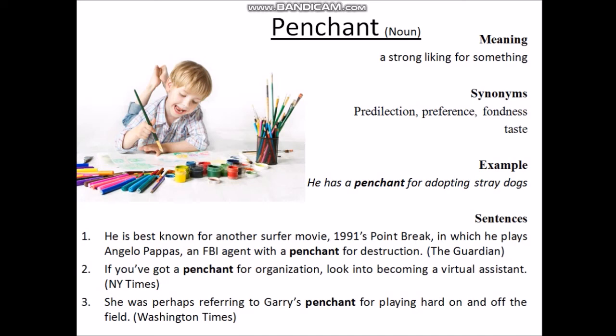Second sentence is if you have got a penchant for organization, look into becoming a virtual assistant. That means if you have a liking for organization, then look into becoming a virtual assistant. So move on to the third sentence. She was perhaps referring to Gary's penchant for playing hard on and off the field. That means she was referring to Gary's liking for playing hard, either on or off the field. So move on to the 5 more sentences under this word.